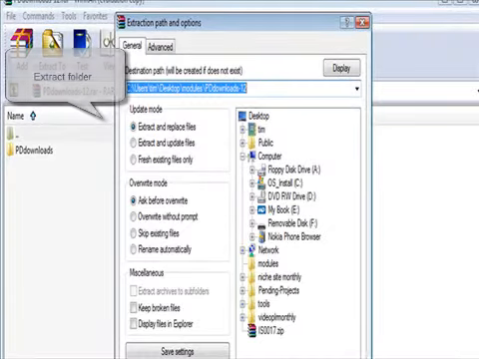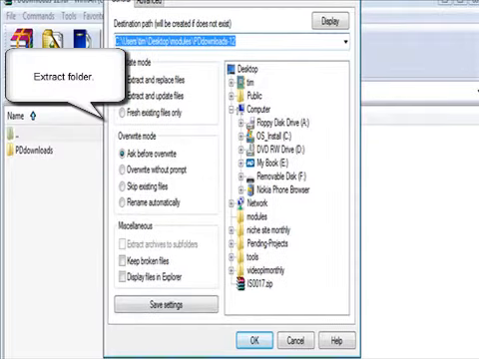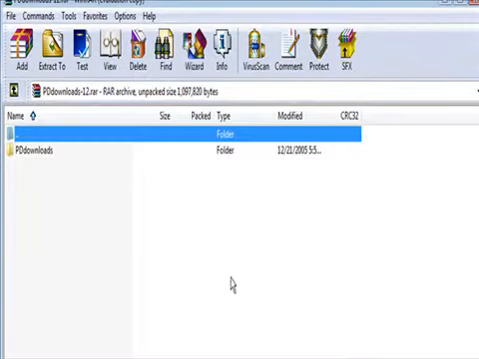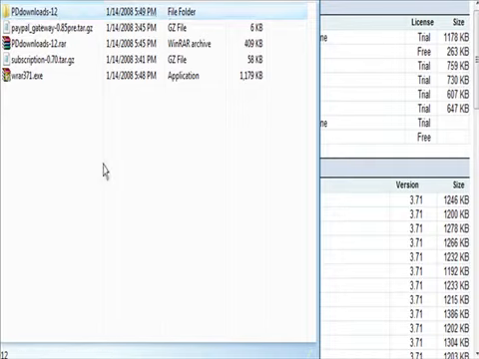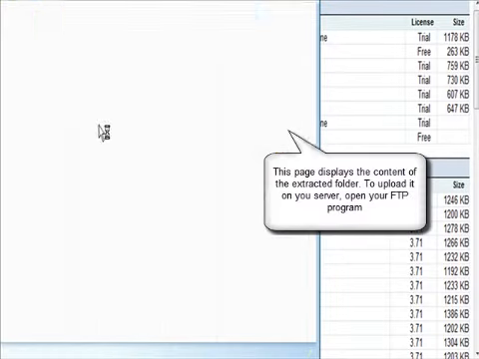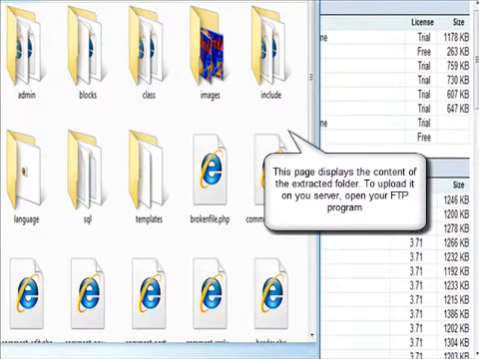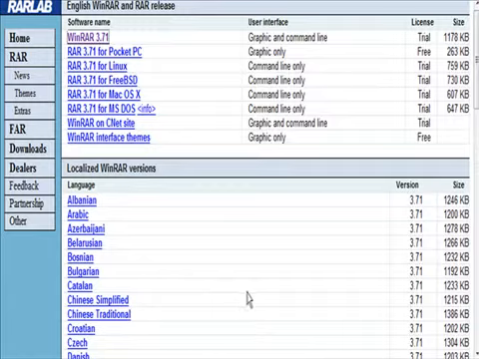Extract this. Just click that. Then click OK down here, and it will extract it for you. And you'll see here that it's extracted now. And now we go and upload this to our server.